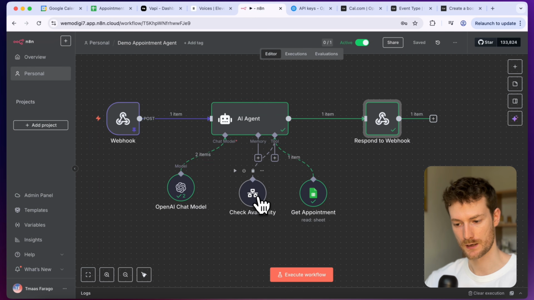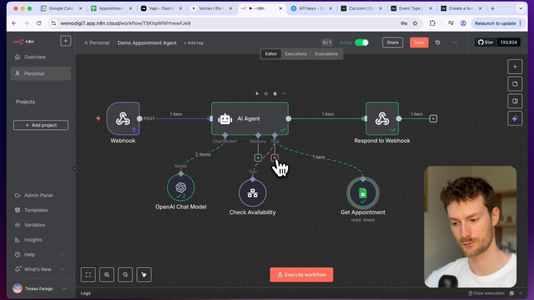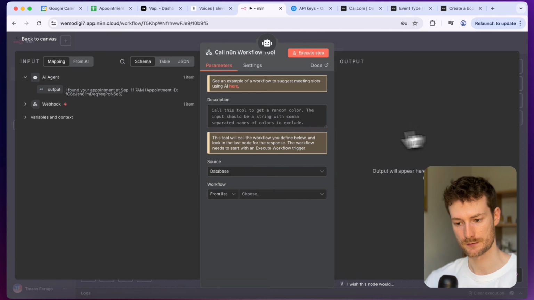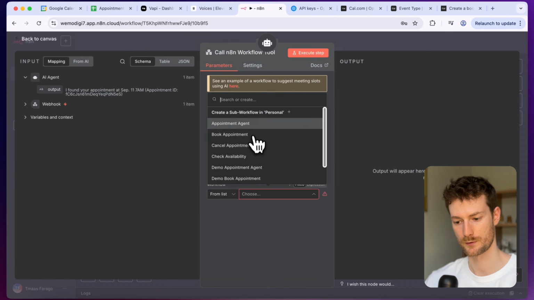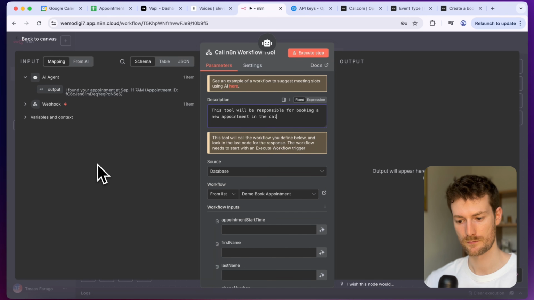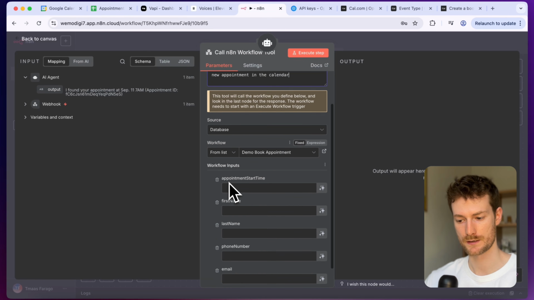Now I see that I forgot to add the book appointment tool. So let's select call n8n workflow tool. And here we can select demo book appointment. And let's provide a description, which will be: this tool will be responsible for booking a new appointment in the calendar. And we need to pass the values.